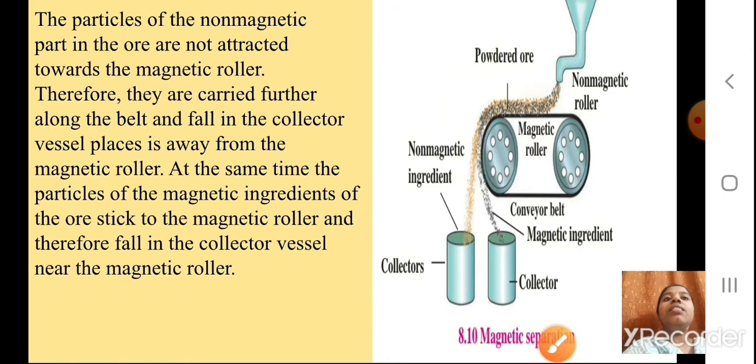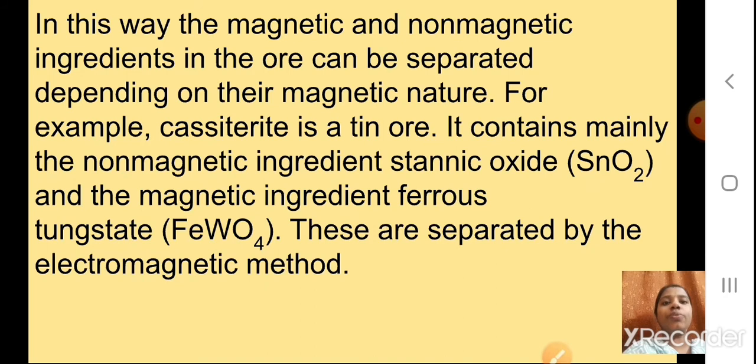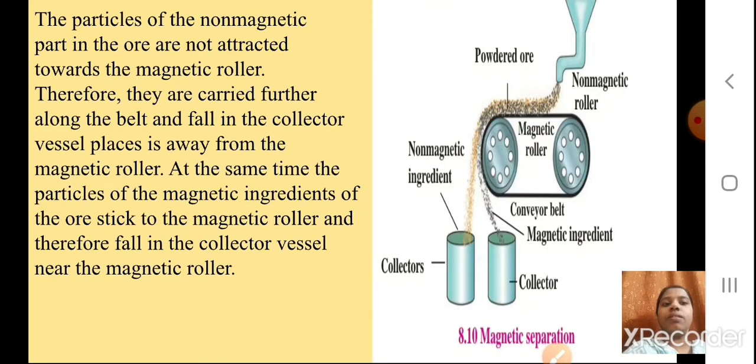See here, the particles of the non-magnetic part in the ore are not attracted towards the magnetic roller. Therefore, they are carried further along the belt and fall in the collector vessel placed away from the magnetic roller. Can you see it placed here? At the same time, the particles of the magnetic ingredients of the ore stick to the magnetic roller and therefore fall in the collector vessel near the magnetic roller. Okay students, I hope it is clear to you.